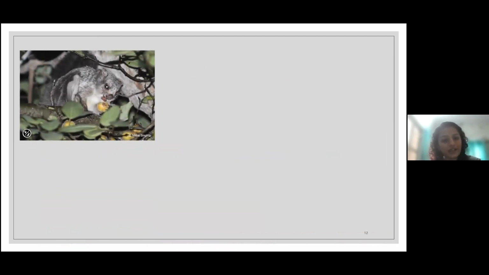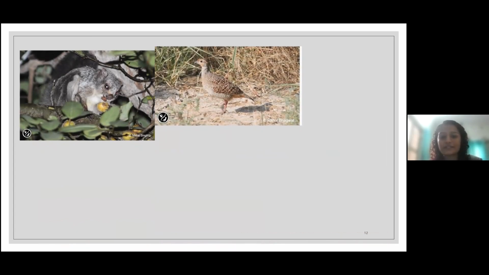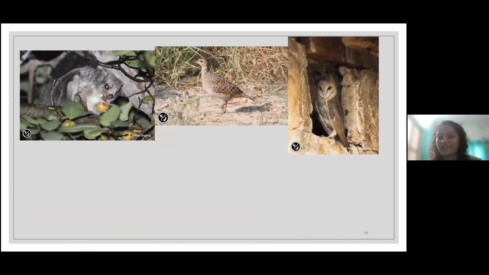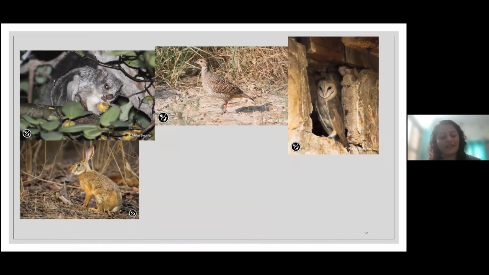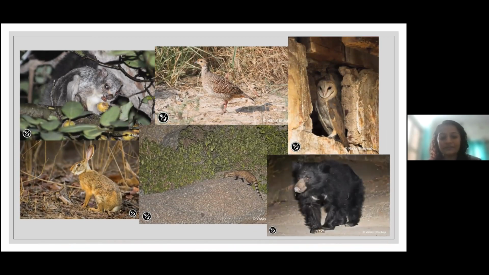This is Indian giant flying squirrel, grey francolin, I guess. And this is barn owl, Indian hare. This is Indian civet, and sloth bear.